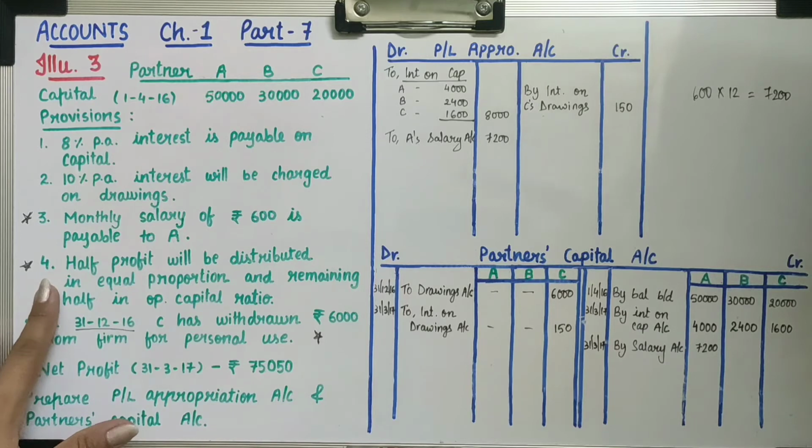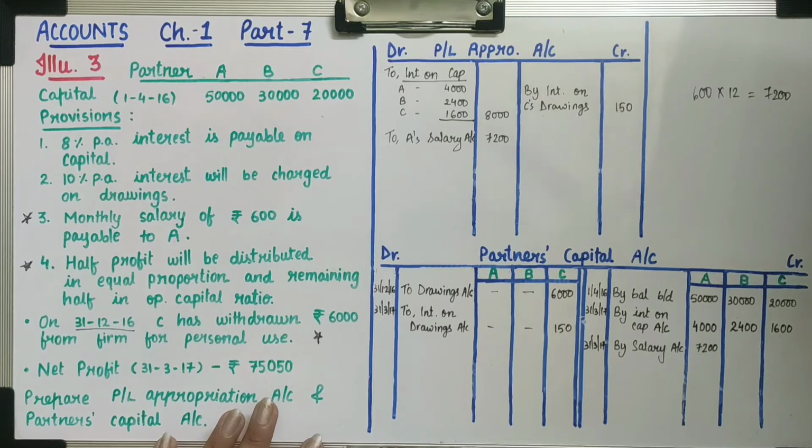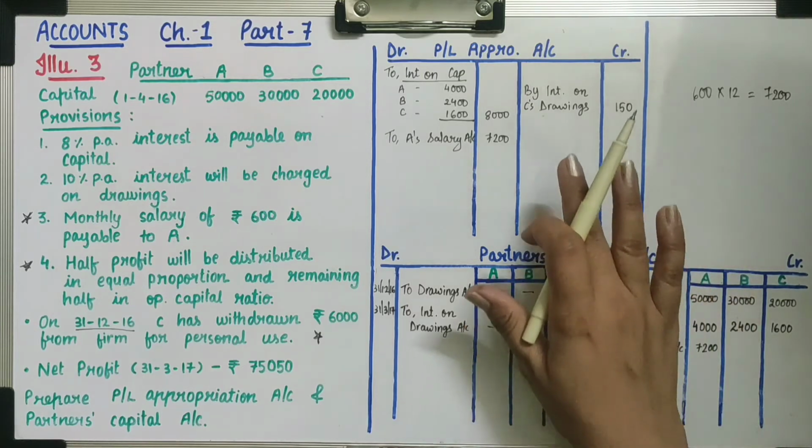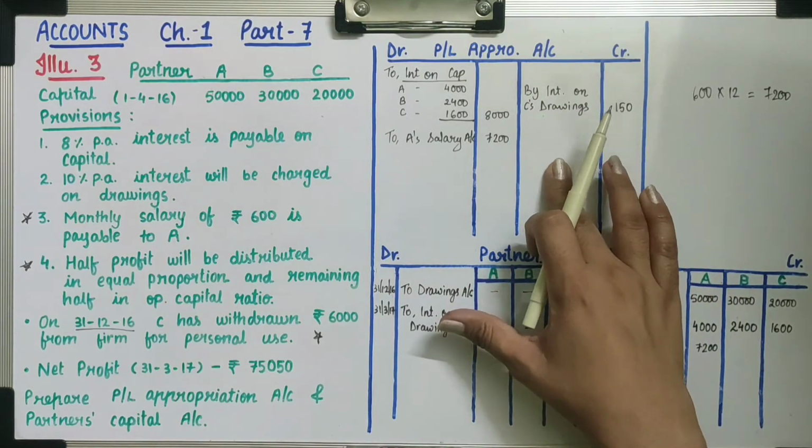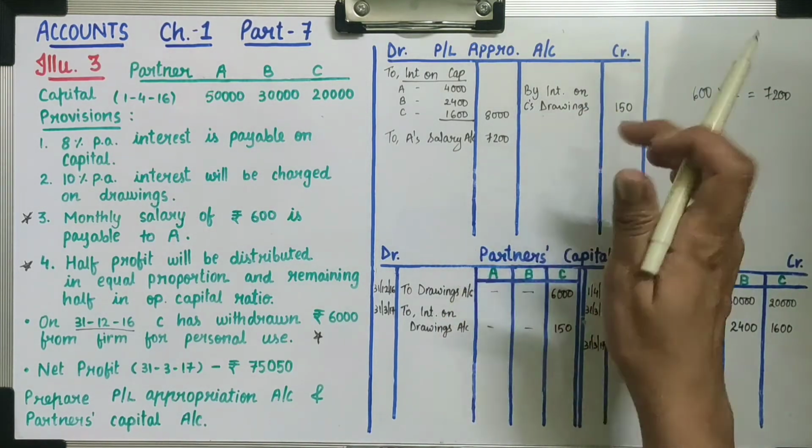Now fourth is about distribution of profit or loss. Before distributing profit or loss, we have to record net profit 75,050 rupees. This is result of P&L account which is directly given. So we will record in P&L appro. This is profit, so we will record on credit side.